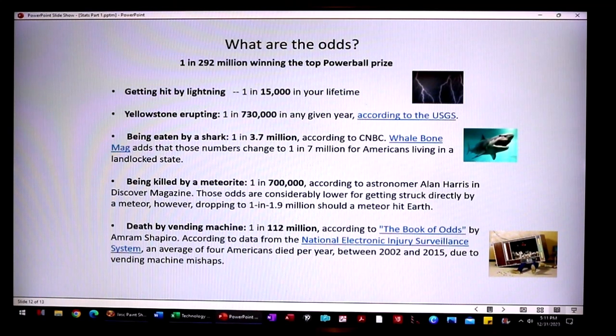However, if the meteor hits the Earth, the odds are 1 in 1.9 million. Death by vending machine. Believe it or not, there's a few people every year, 4 or 5, I think, that get killed by vending machines. They drop on top of them. I don't know exactly how that happens, but they say it's an average of about 4 Americans a year. So the odds of that are 1 in 112 million. So you can see 292 million is pretty low odds.